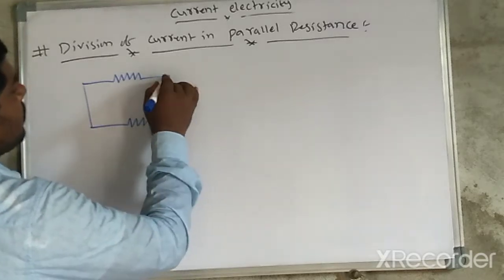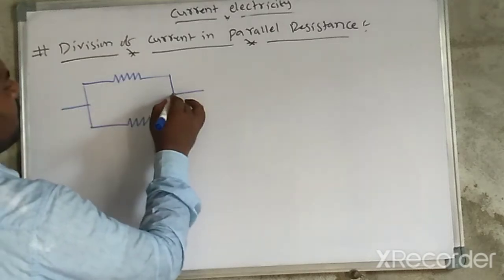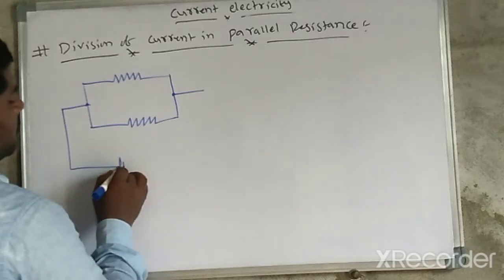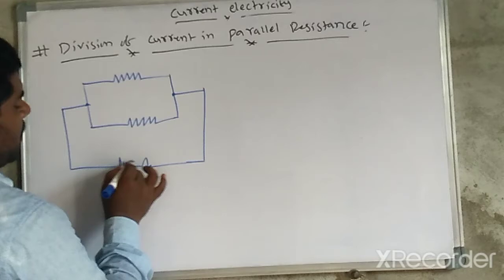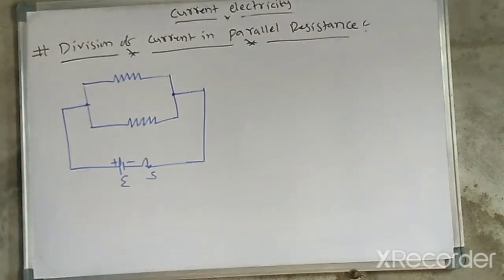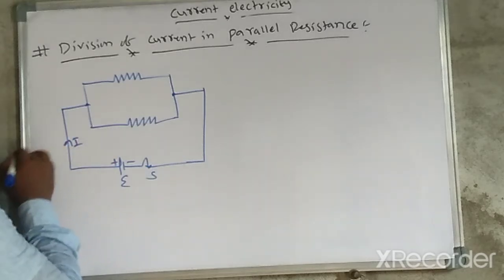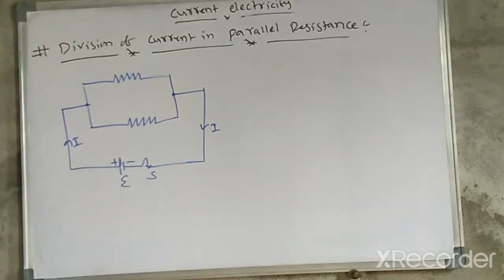This combination is connected through a switch, with the EMF here. Whenever connected, the current moves like this, in a clockwise manner.